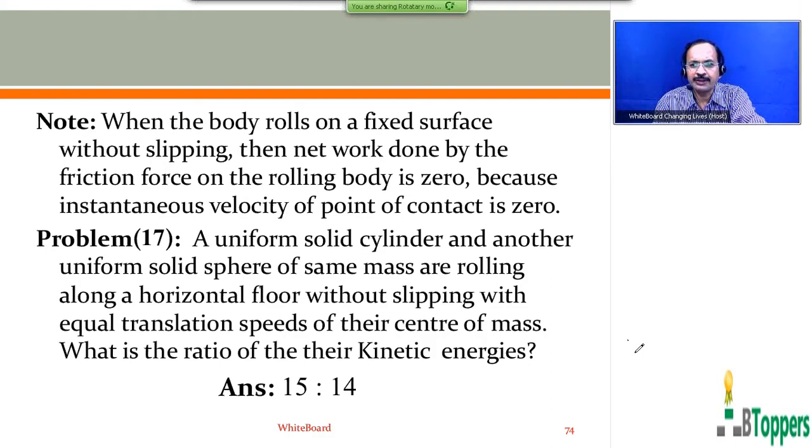So I will continue my discussion next class. I will be discussing rolling down a fixed inclined plane in my next class.